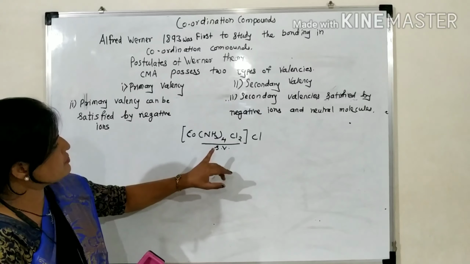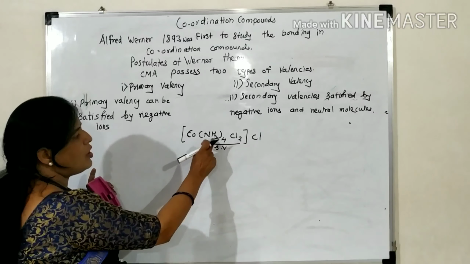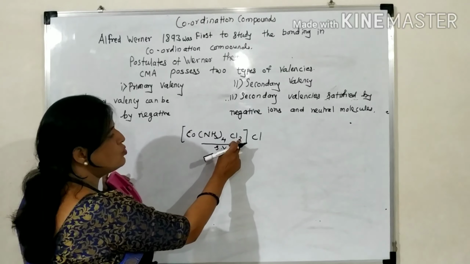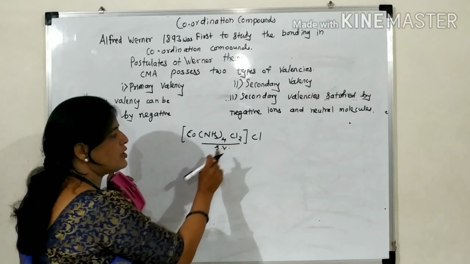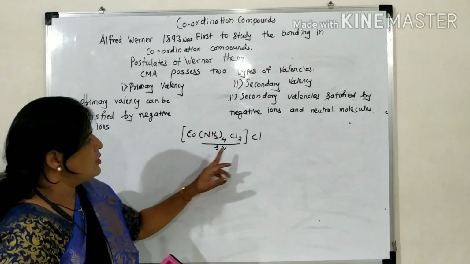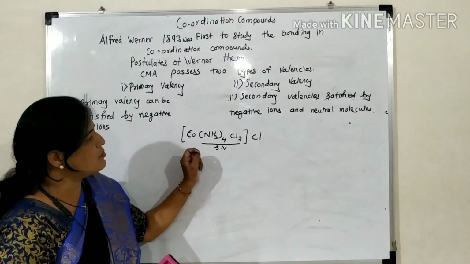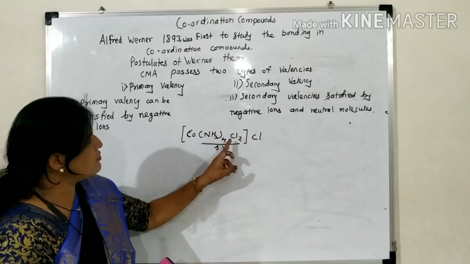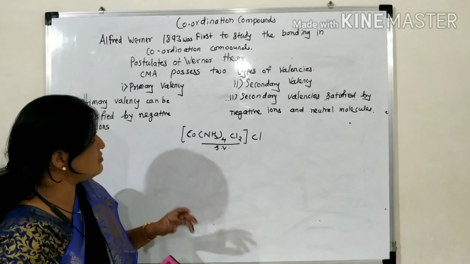How many donor atoms are present here? There are 6 donor atoms present: 4 ammonia molecules and 2 chlorine atoms. These are the donor atoms, meaning lone pair donor atoms. Those lone pair donor atoms can form coordinate bonds, so the secondary valency is 6.